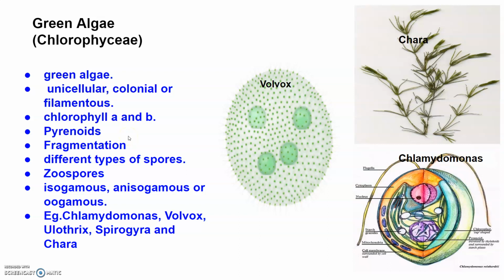So green algae have a rigid cell wall with an inner layer of cellulose and an outer layer of pectose.